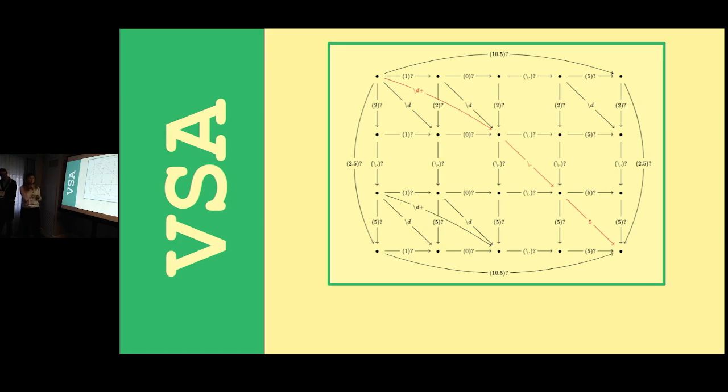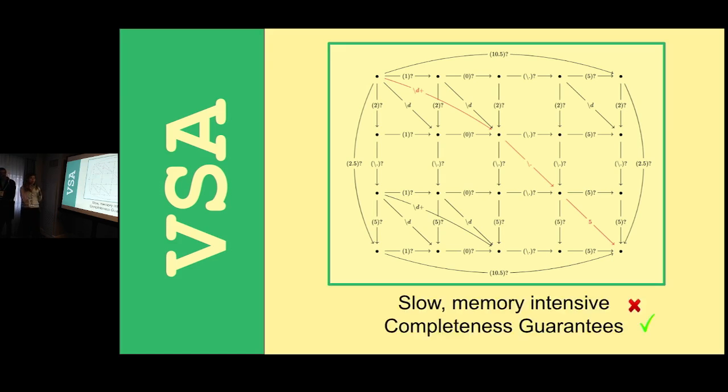However, one issue is this is only two positive examples, and they're very small. So when we add more examples, this graph blows up exponentially. With three examples, it becomes 3D, and it just gets really complicated. So while this does have completeness guarantees, it is very slow and is not very scalable.